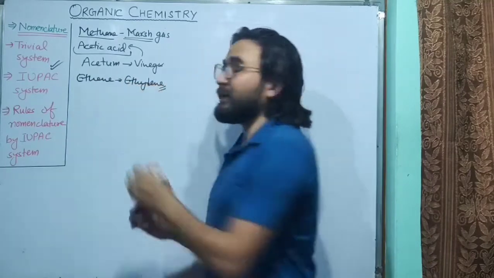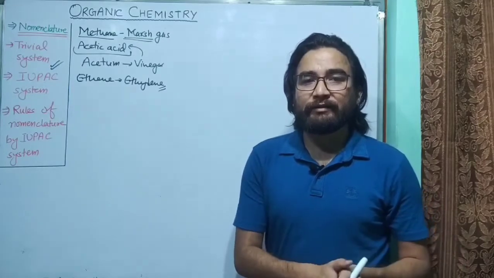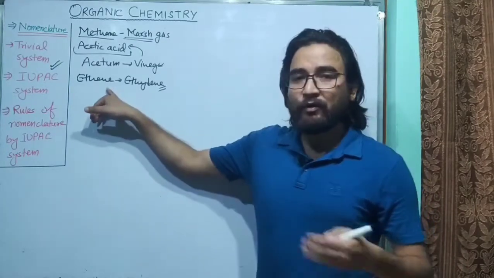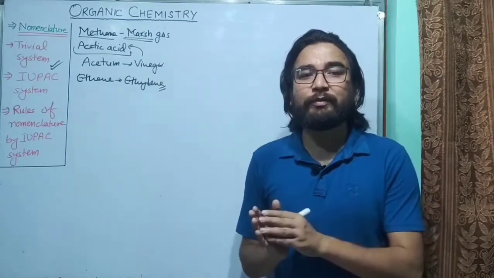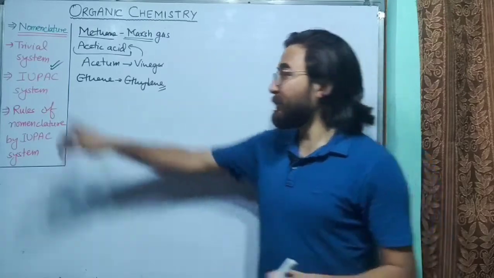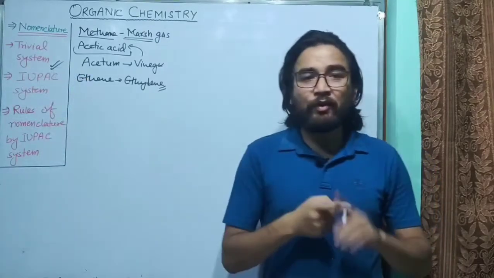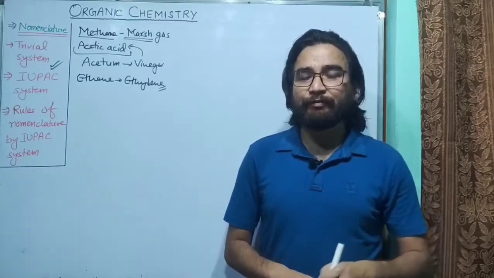So ethene and ethylene are the same. For propene we can use the word propylene. So this is how we can give the name. There is no hard and fast rule. If you want to know the names of organic compounds on the basis of the trivial system, you have to remember them.